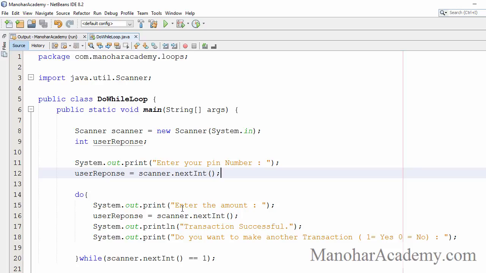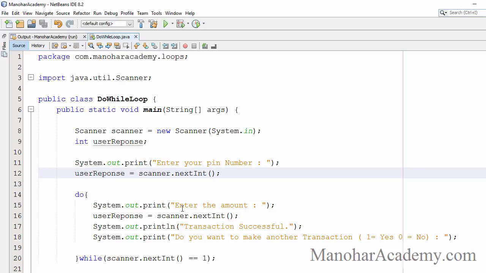In case of a do while loop, we want to execute our task at least once. Then at the end we will check whether we want to execute for the next time or not. So that is the main difference between while and do while. In a simple statement, while executes 0 or more times. Do while will execute 1 or more times. So do while will always execute at least once, maybe more than once, because we are checking the while condition at the end, not at the beginning.